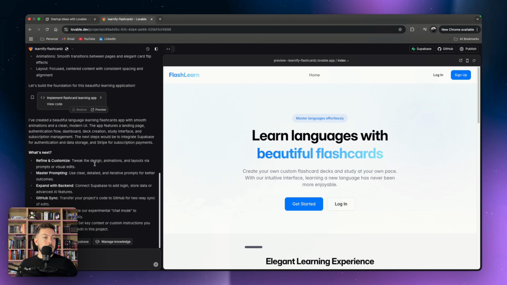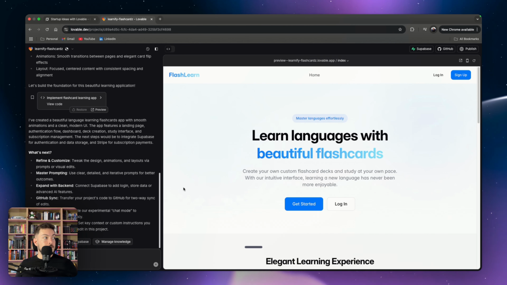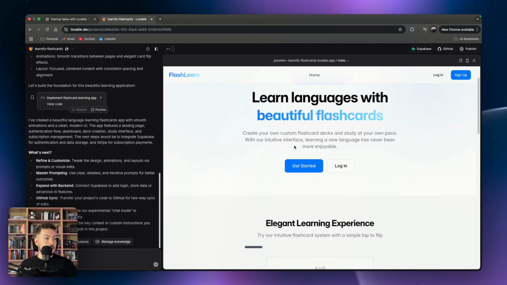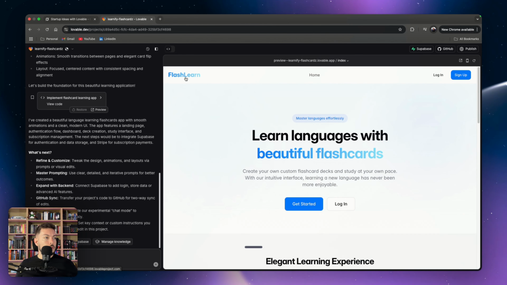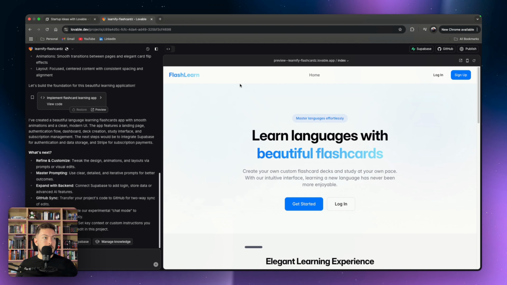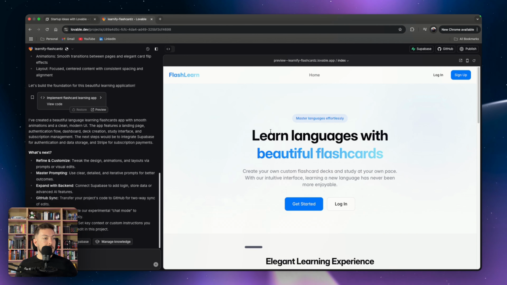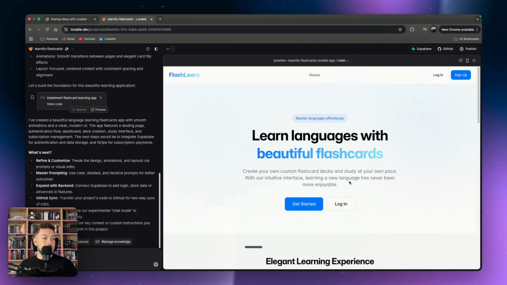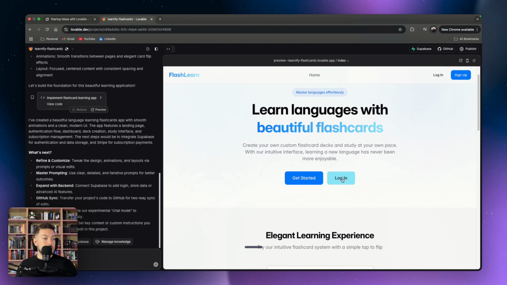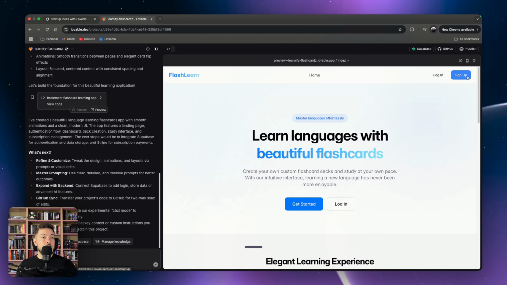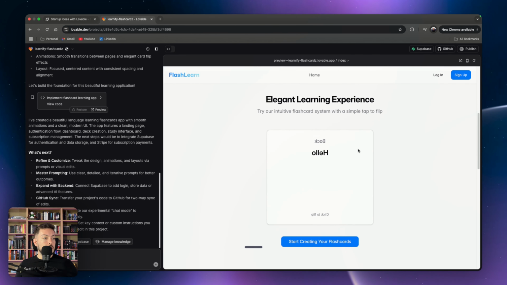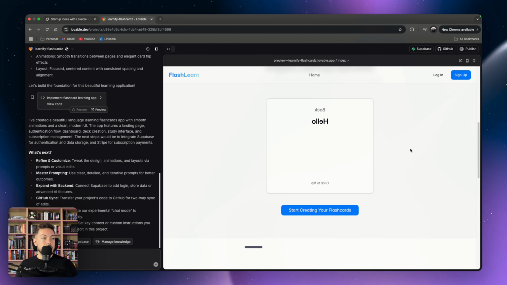Okay, so we've got our first landing page. This is the first edit from Lovable, and it actually looks pretty decent. So it's called Flash Learn. I actually like that. So maybe I should go and try and see if www.flashlearn.com is available so I can get the domain. Learn languages with beautiful flashcards. Create your own custom flashcard decks and study at your own pace. The intuitive interface. Learning a new language has never been more enjoyable. Get started, login. Okay, so there's already a login and sign up button, which is quite cool. It's done that intuitively. I haven't actually asked for that.